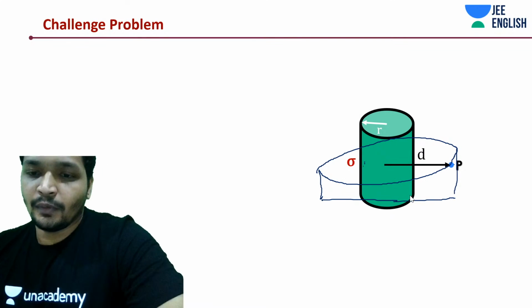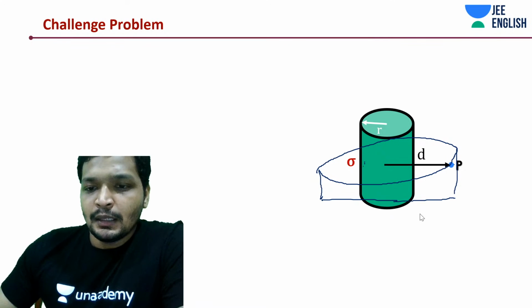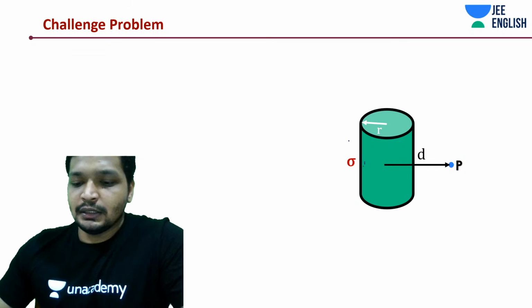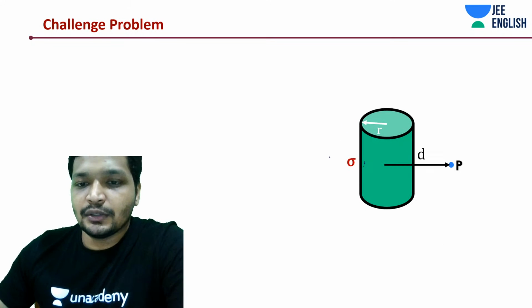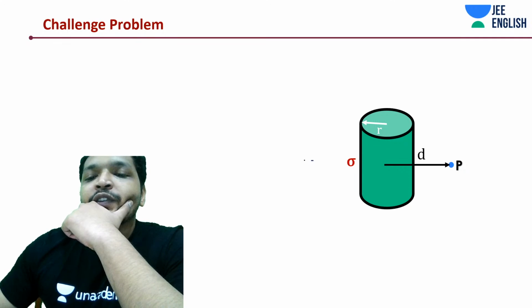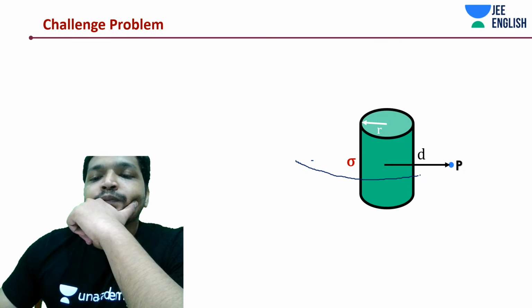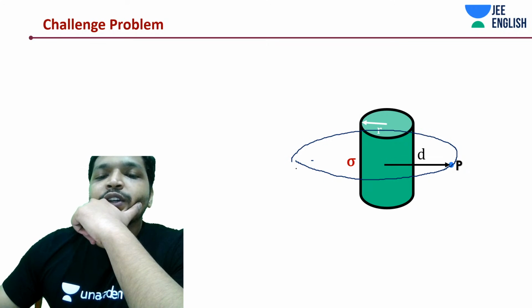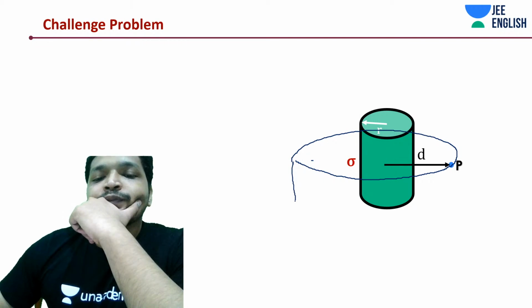Right, I think simple, but let me just draw it. Now the Gaussian surface is going to be of radius t. The radius looks like greater than d, but it's only t.